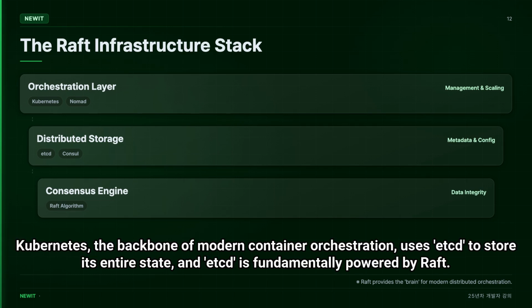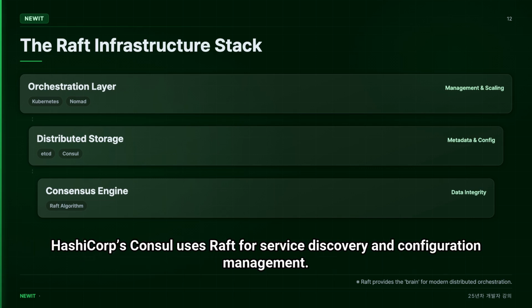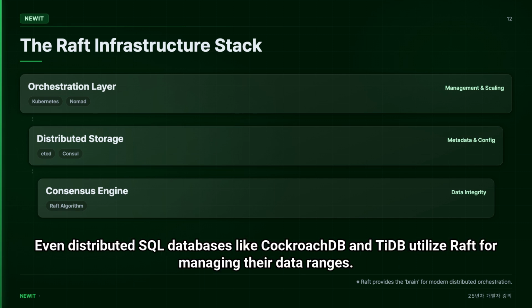Kubernetes, the backbone of modern container orchestration, uses etcd to store its entire state, and etcd is fundamentally powered by Raft. HashiCorp's Consul uses Raft for service discovery and configuration management. Even distributed SQL databases like CockroachDB and TiDB utilize Raft for managing their data ranges.